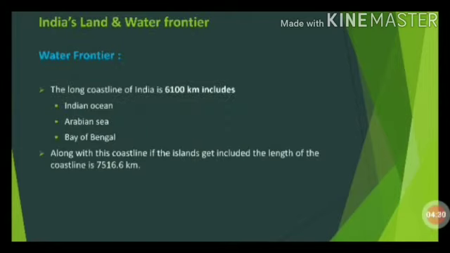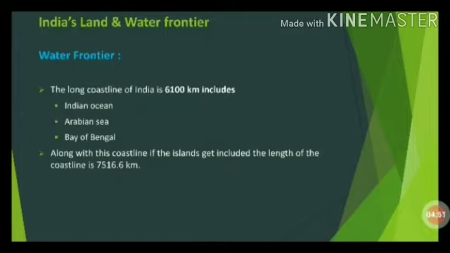Next, the water frontier, that is the coastline. India is surrounded by three major seas: the Arabian Sea, Indian Ocean and Bay of Bengal. If you put the coastline all together, it is 6,100 kilometers.